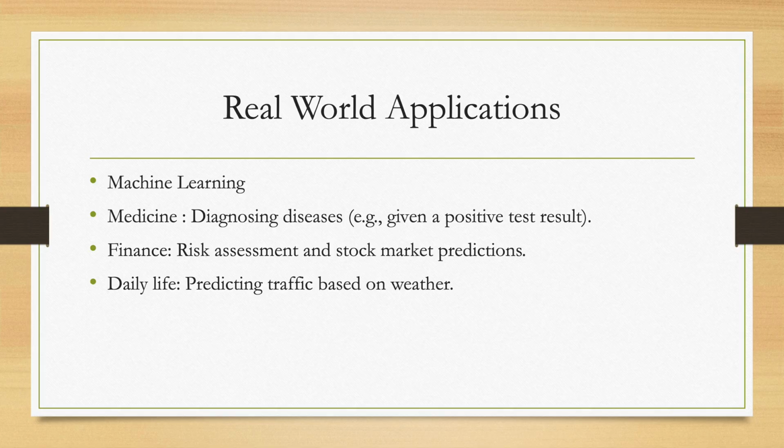As these examples show, conditional probability is woven into many aspects of modern life, helping us make smarter and data-driven decisions. To conclude, conditional probability is a fundamental concept in mathematics with applications that reach far beyond theory. Whether it's used in AI, healthcare, or everyday decision making, this tool empowers us to make better decisions and navigate uncertainty more effectively.